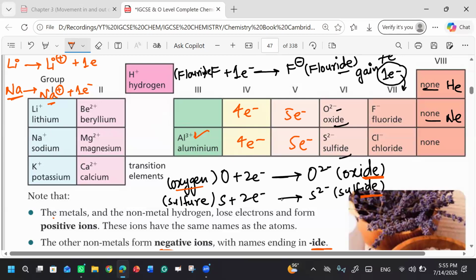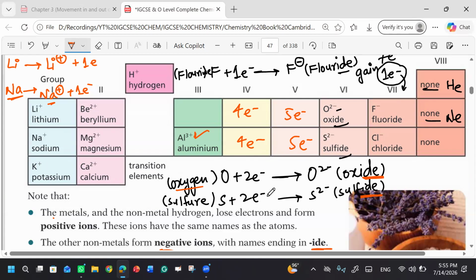But there is a limit. You cannot say that there is a species with 6 electrons, so it will lose 6 electrons. That's not the case. No species can lose 6 electrons. It has only the tendency to gain 2 electrons, so it will gain the 2 electrons. Similar is the case for the 6 electrons.